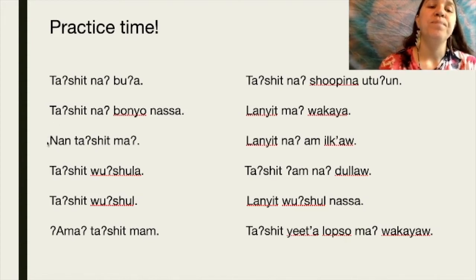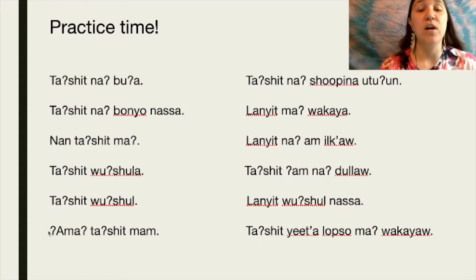The third one, nan ta'shit ma. And the next one, ta'shit wurshala. And the one after that, ta'shit wurshal. Ama ta'shit mam. And that was the last one in our left column.